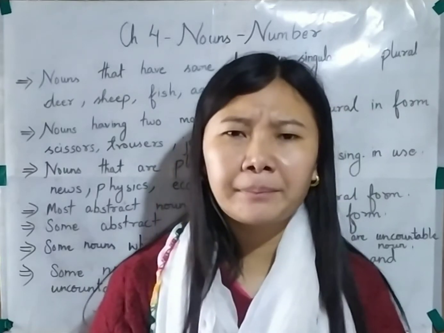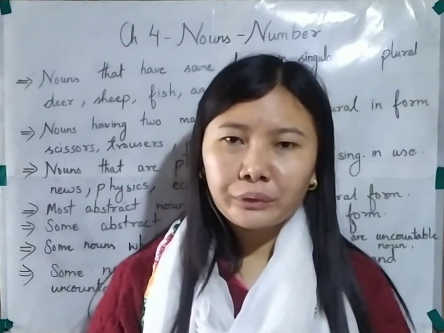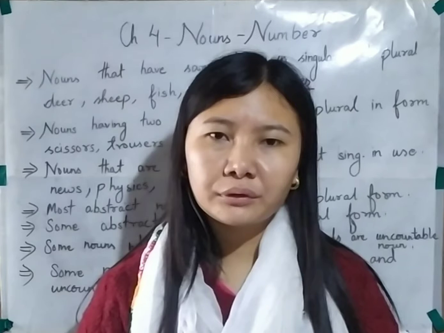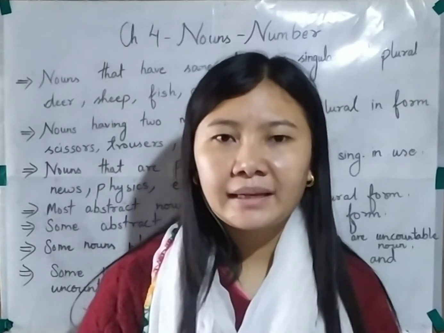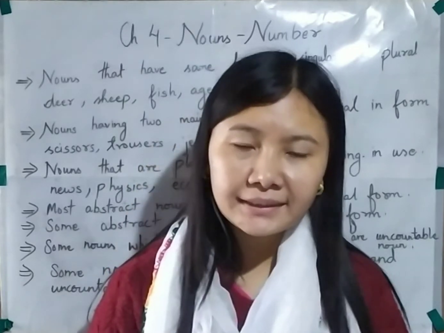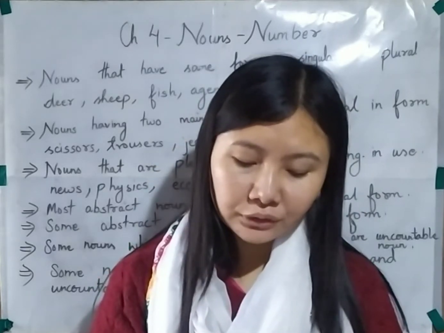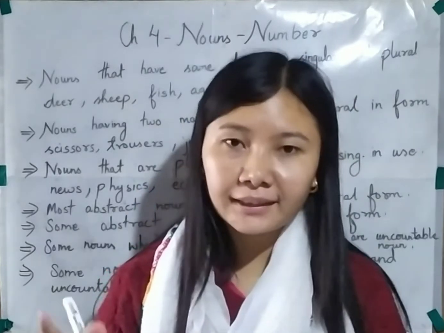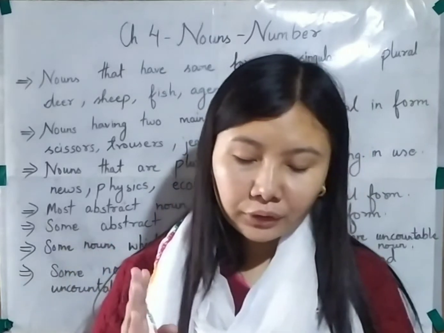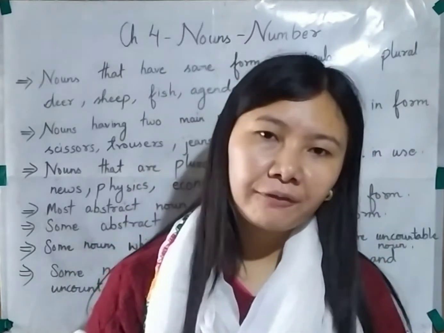Now let's take the example of honesty. Can we count honesty? No, we cannot count honesty. Similarly, let me take the example of peace, P-E-A-C-E, peace. Can we count peace? No, we cannot count peace. So you need to remember that most of the abstract nouns are not countable, that they cannot be counted. They do not have a plural form.